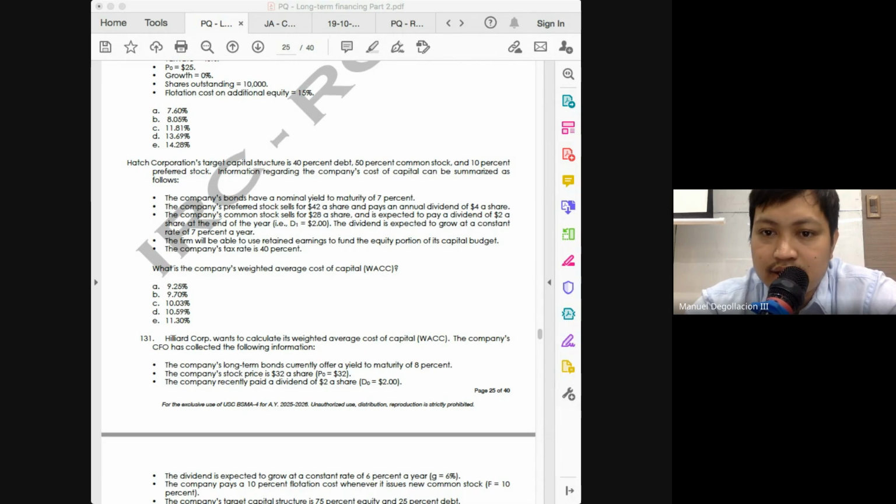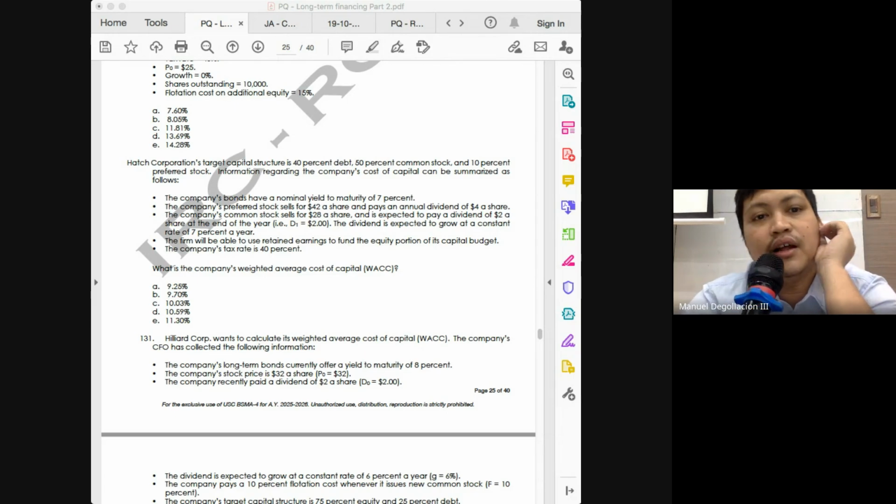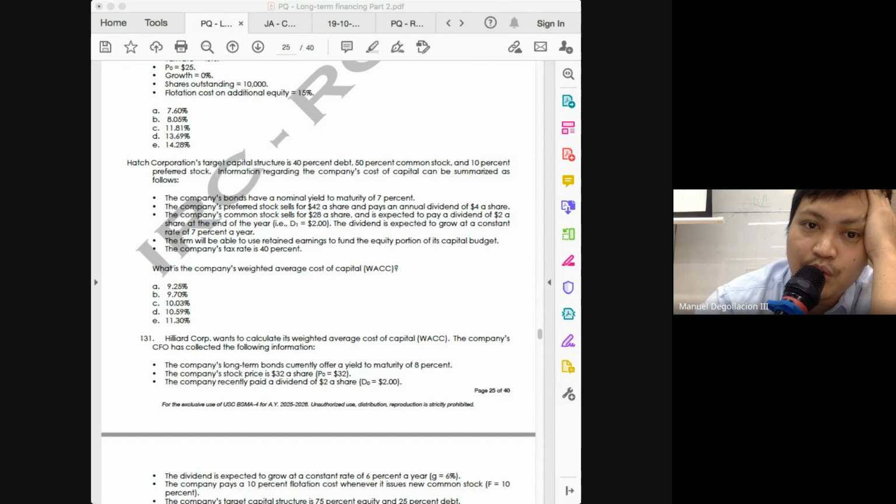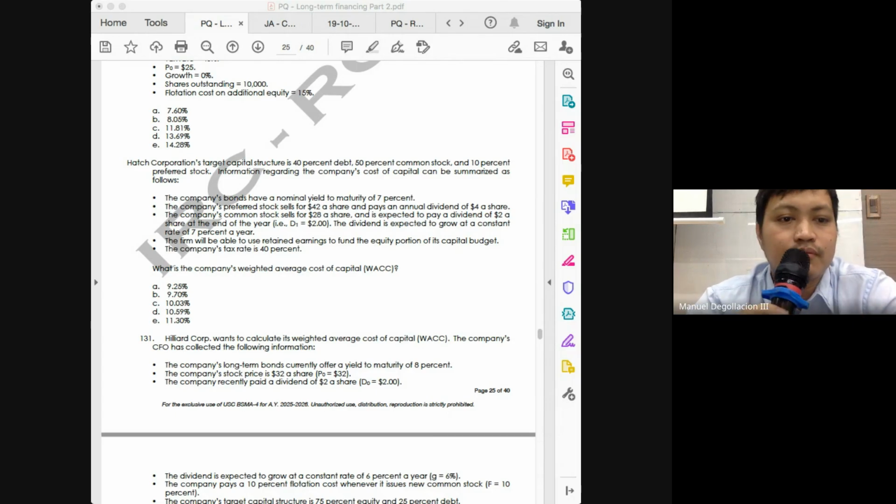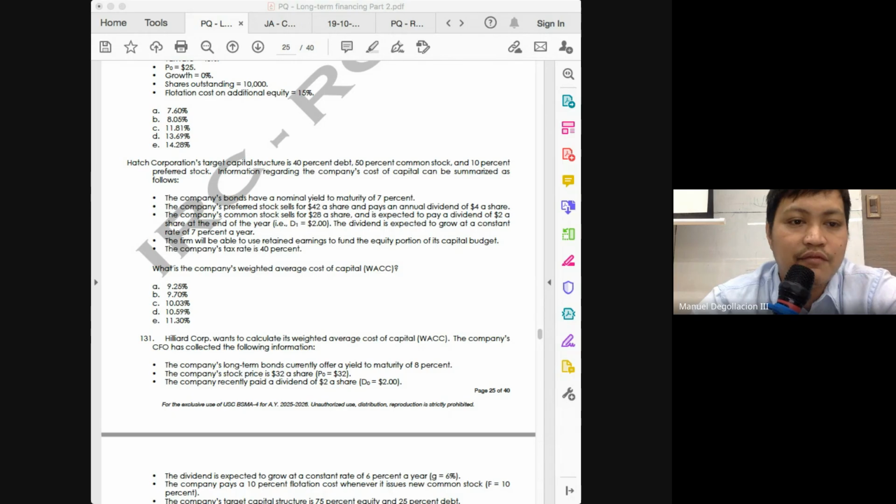Okay. Next, how much is the cost of internal equity or cost of retained earnings? 14.14. And then you multiply that with the weight. How much is the weight for your common stock? 50%. So the weighted average cost of capital should be 9.7%. So maybe this will come out.